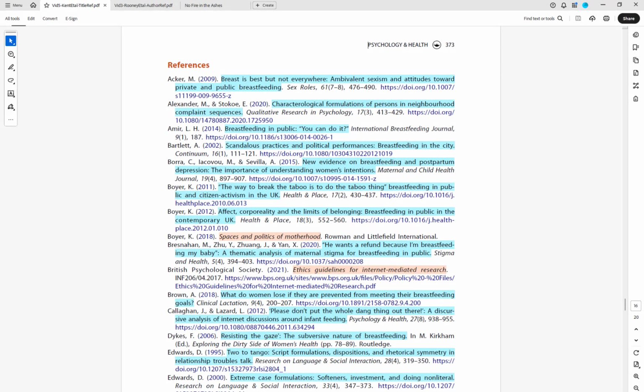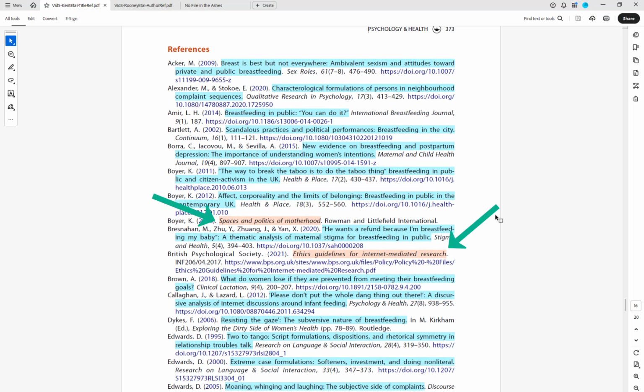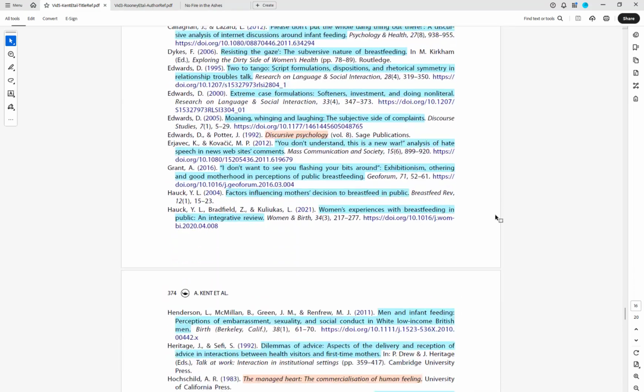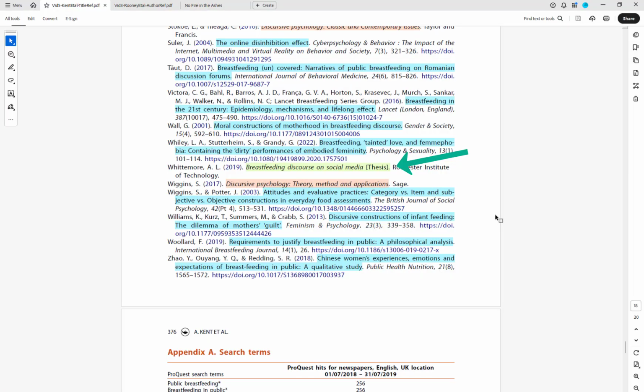Let's take a look at some examples of titles in a published reference list. Most of the references appear to be part of whole work type, indicating that we are probably looking for a journal article or a book chapter. All of these italicized titles are for standalone books, a website, a report, and even on the third page, a thesis. Notice the bracketed description.